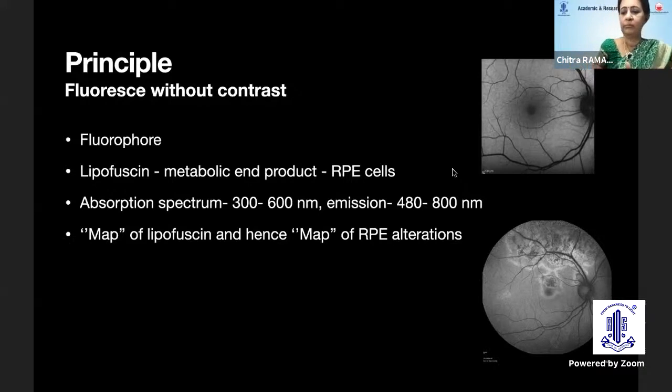Yes, ma'am. So it's basically a map of fluorophores. Basically, these fluorophores are some of the compounds which fluoresce without injection of contrast. The absorption spectrum is about 300 to 600 nanometers, and the emission spectrum is 480 to 800 nanometers. Since lipofuscin is the most commonly found fluorophore in the retina, it is a map of lipofuscin distribution, we can say, and hence a map of RPE alterations, because lipofuscin accumulation is an indicator of RPE health.